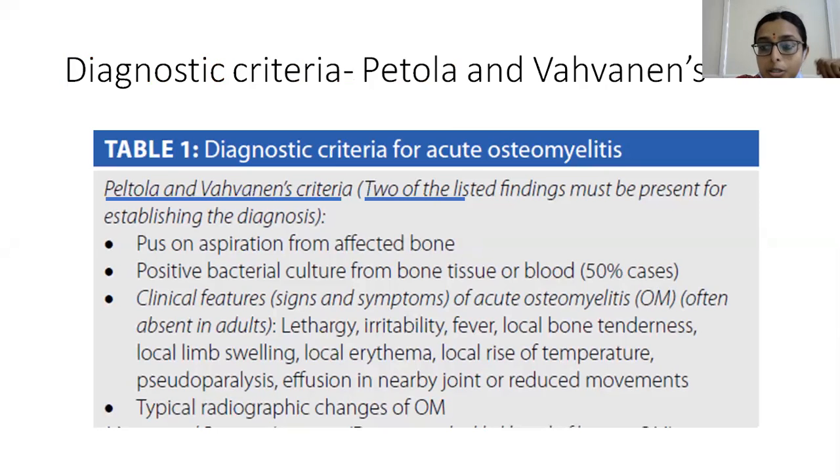Second, clinical features of acute osteomyelitis, more often in children: lethargy, irritability, fever, local bony tenderness, local limb swelling, local erythema, local rise of temperature, pseudo-paralysis, and effusion of the nearby joints. Third, typical radiographic changes of osteomyelitis, which we have seen in the earlier slide. Two of these criteria must be met to diagnose acute osteomyelitis.